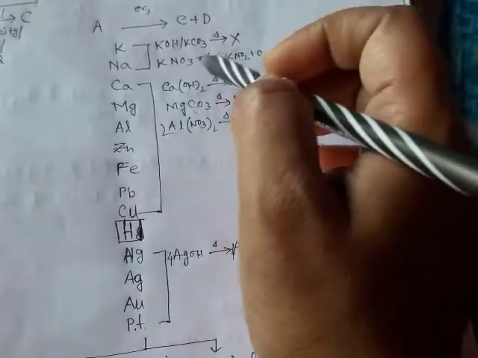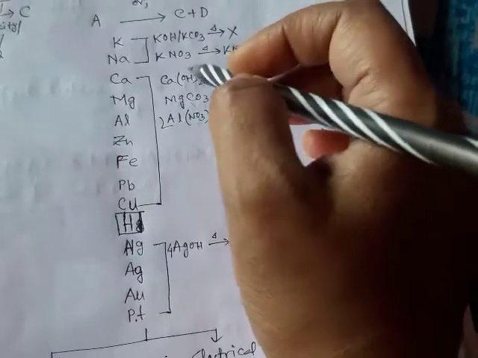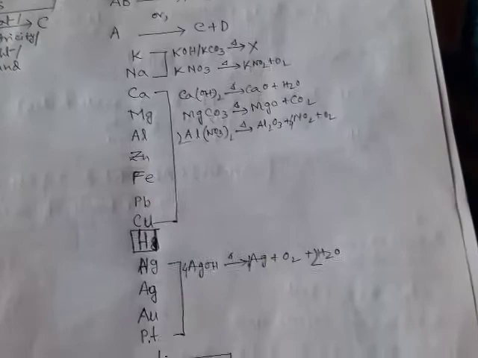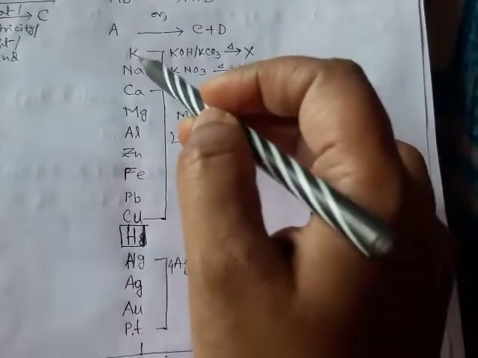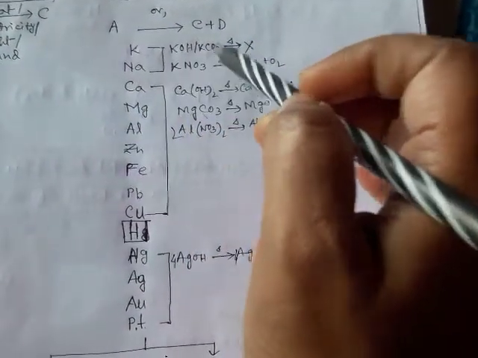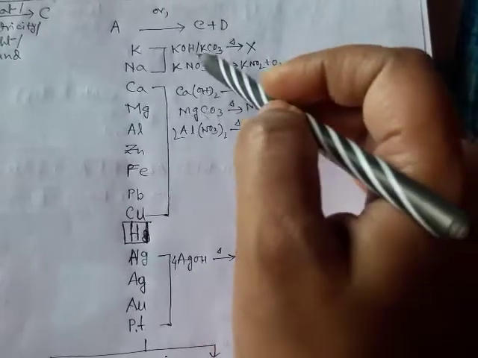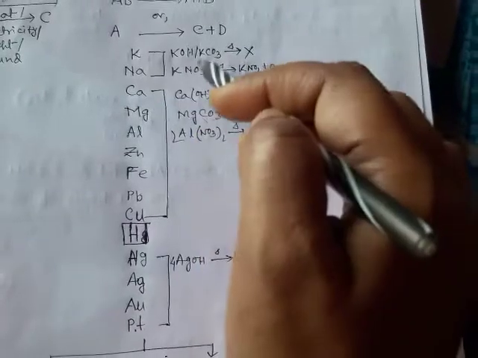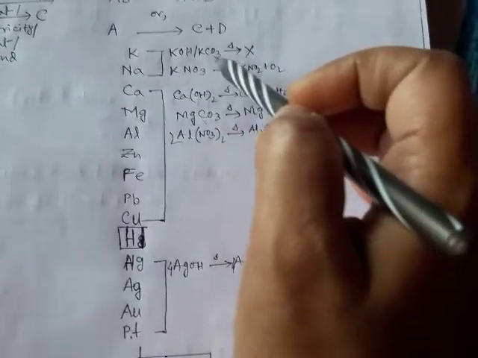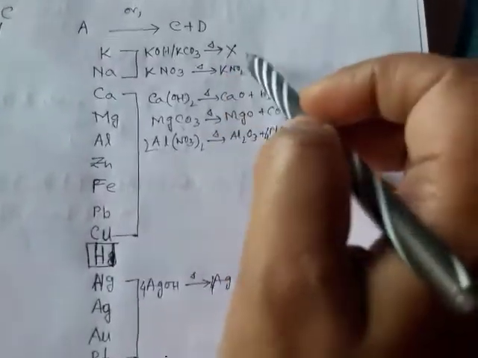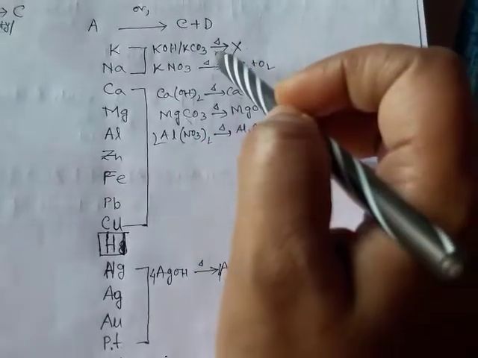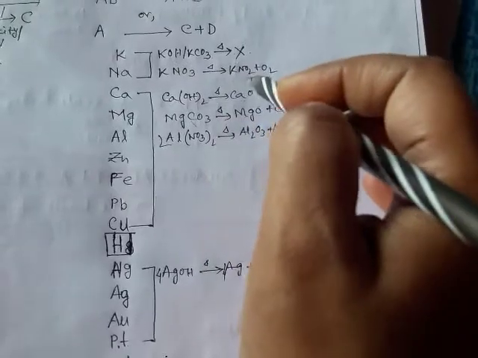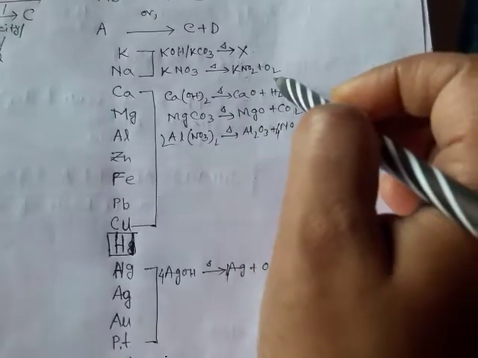Now if we consider the hydroxides of these elements, for example potassium and sodium hydroxides or their carbonates, they are very stable. So if you supply heat to potassium or sodium hydroxide or carbonate, there will be no reaction because they are very much stable. Whereas for potassium nitrate, if you heat it, you will obtain potassium nitrite and oxygen.